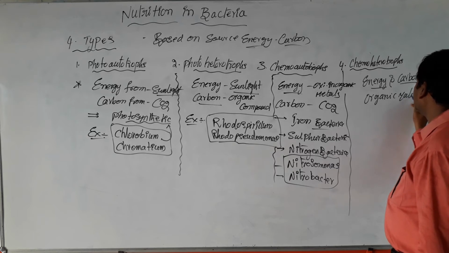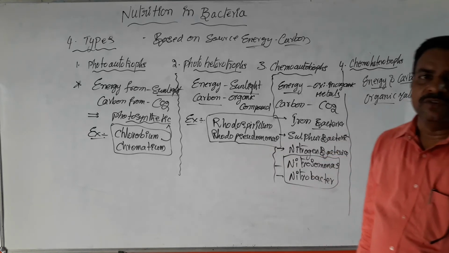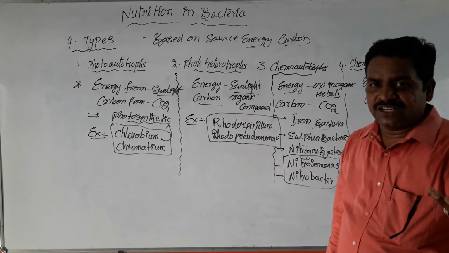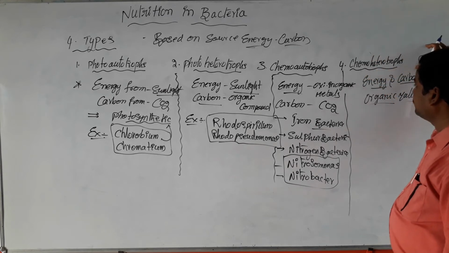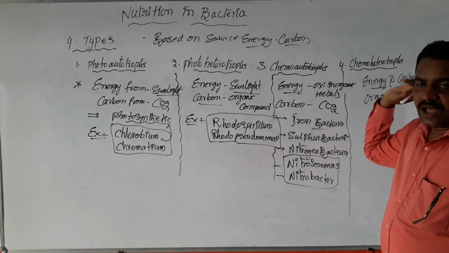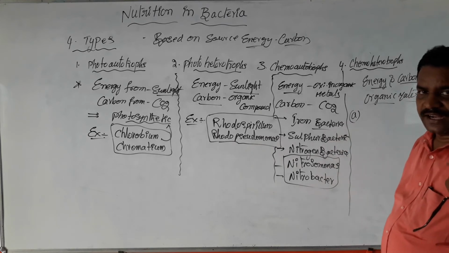So, the bacterial cells which derive not only energy but also carbon from organic materials are chemoheterotrophs. Again, these chemoheterotrophs are also divided into two categories.